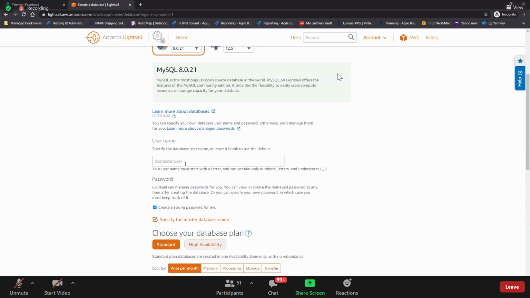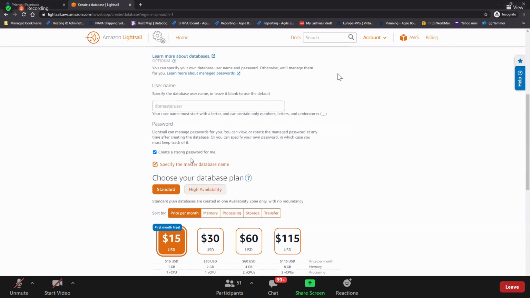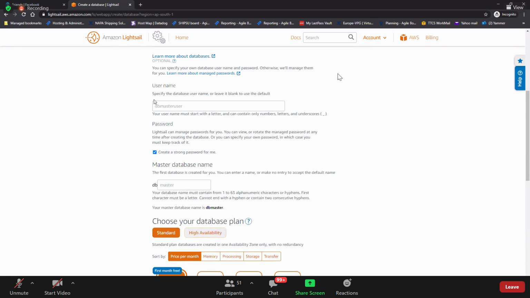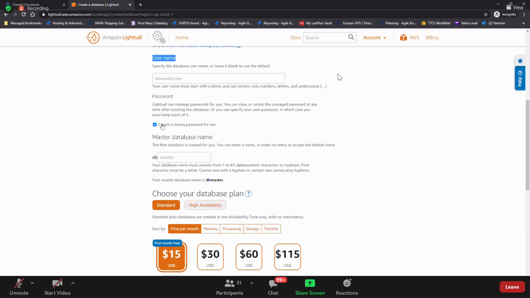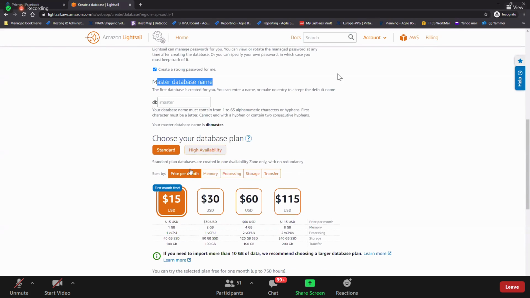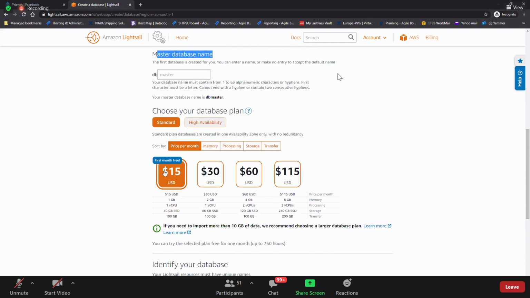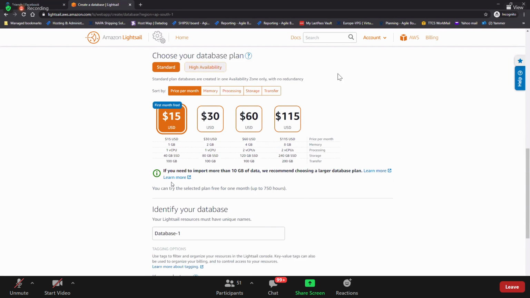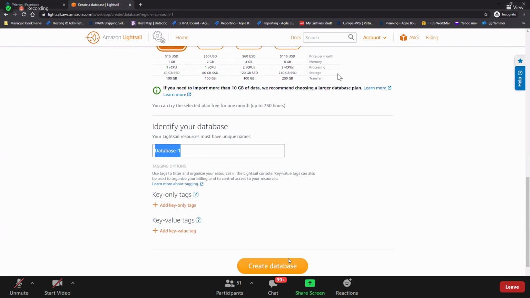Give the login credentials, the database name, and the username; the password will be created automatically. Give the database name and choose. Guys, it is $15. I don't recommend doing it, but just go through what details it has. It is $15 with all these configurations. Give the name and then create the database.